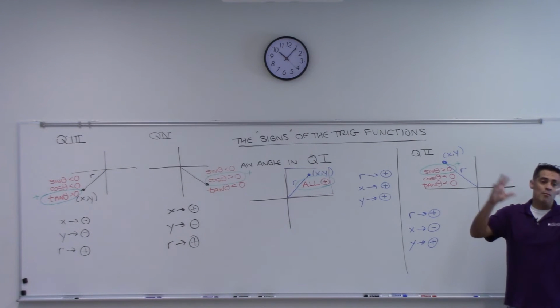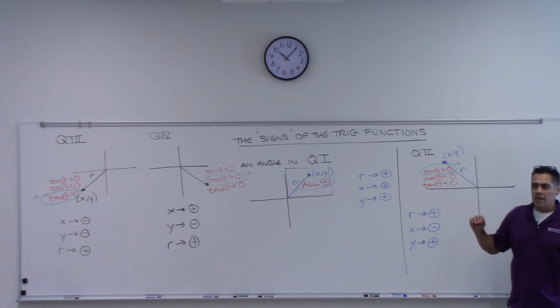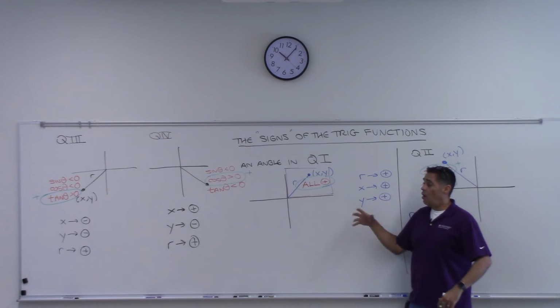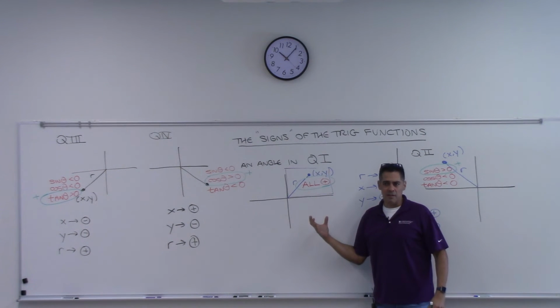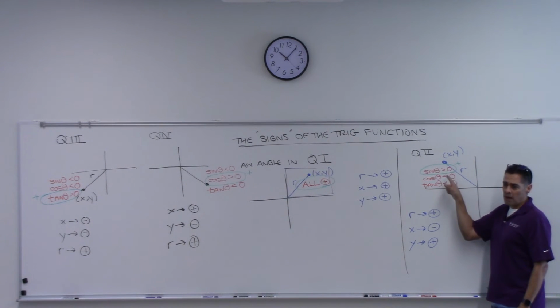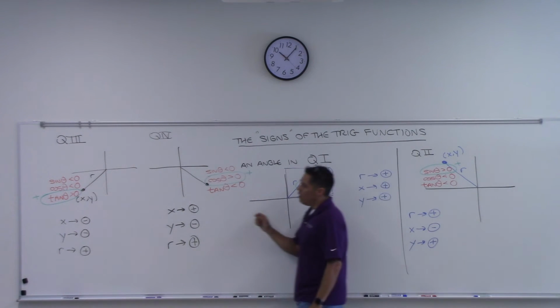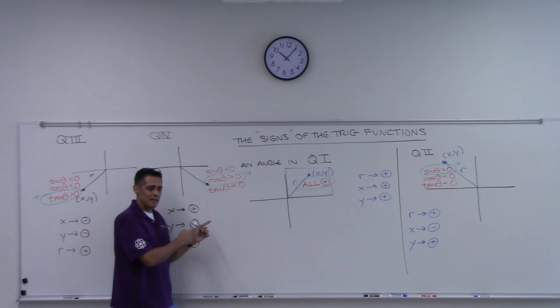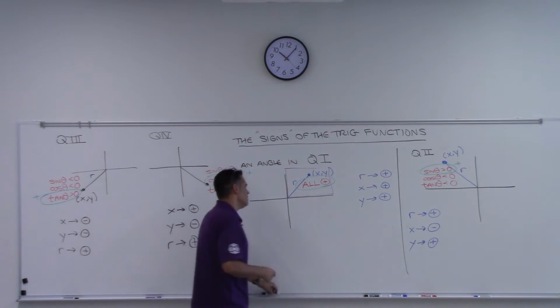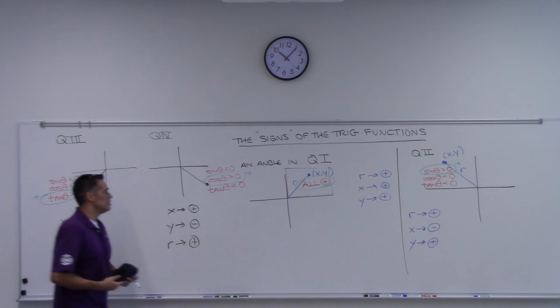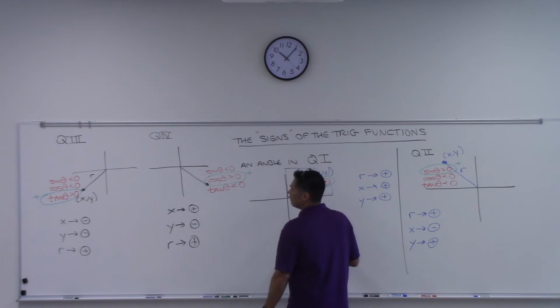So in summary, when you think about the trig functions, in the first quadrant, all the trig functions turn out to be positive. In the second quadrant, just the sine function is positive. In the third quadrant, just the tangent. And in the fourth quadrant, just the cosine. And that's a lot to have to remember. So we have a cute little way of remembering this. Some of you may have seen this before.